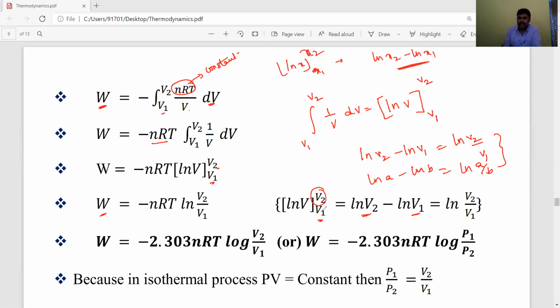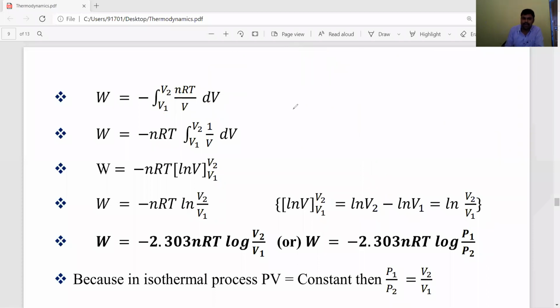Likewise for ln V with upper limit V2 and lower limit V1, we do upper limit minus lower limit. So it is ln V2 minus ln V1, which is equal to ln V2 by V1. So W is equal to minus nRT ln V2 by V1. Then you have to convert the ln into log.